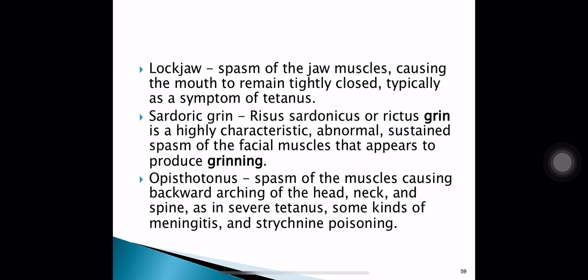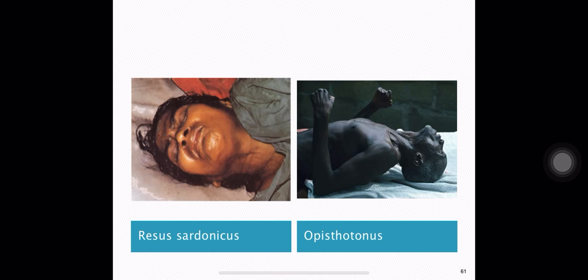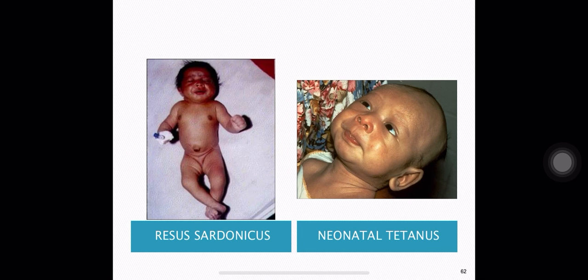What is opisthotonus? Opisthotonus means spasm of the muscles causing backward arching of the head, neck and back. In severe tetanus, some kinds of meningitis, it can be seen, and in strychnine poisoning. Here is a photograph which shows opisthotonus and risus sardonicus. Risus sardonicus, neonatal tetanus.